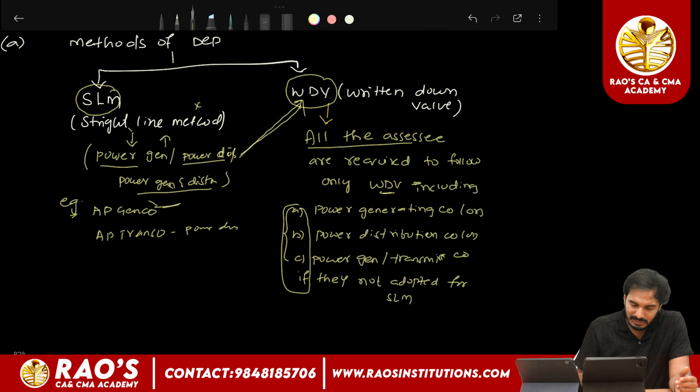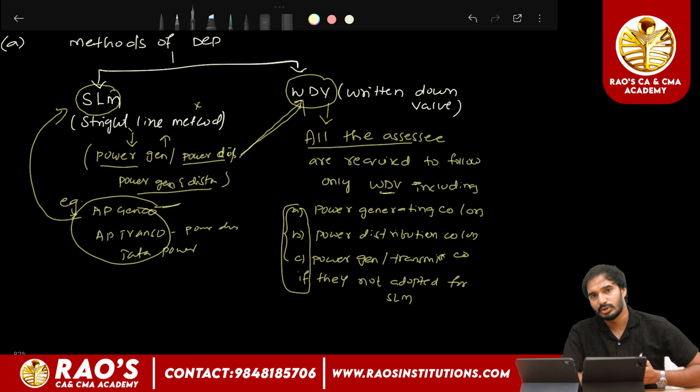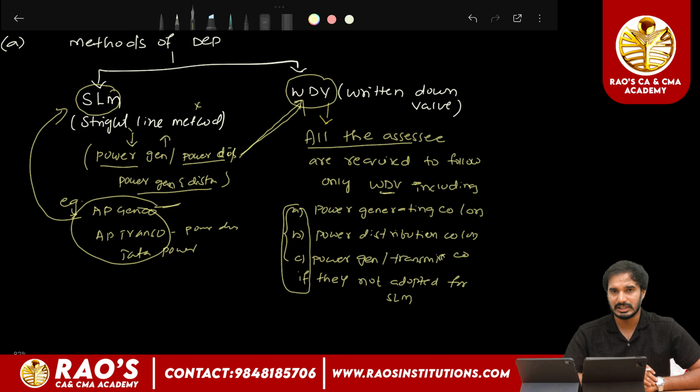So these types of companies can adopt the SLM method, as well as Tata Power, which is also a power generating company. They can also choose to compute the depreciation as per SLM. If they have not adopted SLM, they are required to compute the depreciation only as per the WDV method.